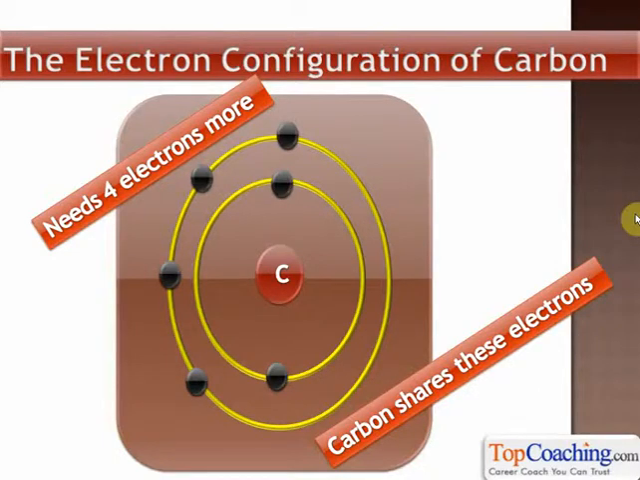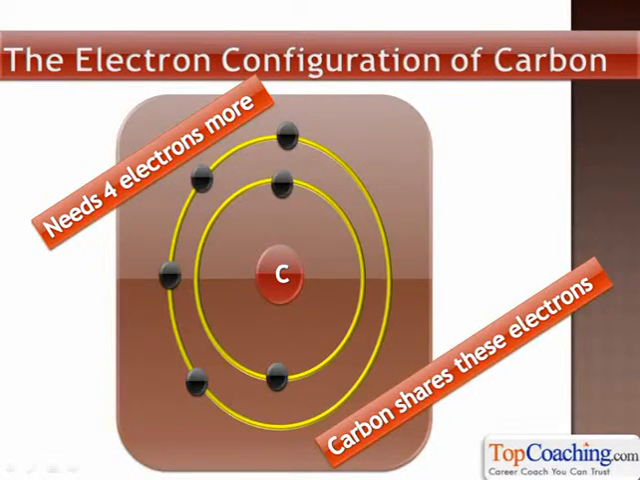If carbon loses 4 electrons, again there'll be 4 protons more compared to the number of electrons, and there'll again be a charge imbalance. The protons will become more powerful, and maybe the electrons will get sucked into the protons, because of the charge imbalance. Therefore, carbon does something interesting. It shares its electrons. Carbon forms covalent compounds with different atoms by sharing these 4 electrons with different atoms.